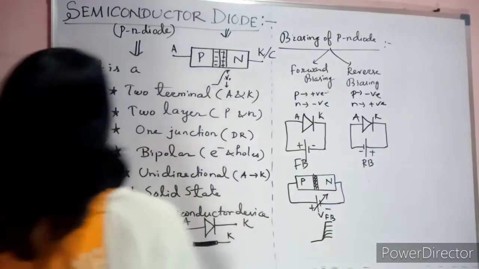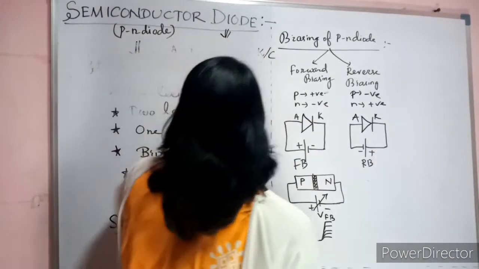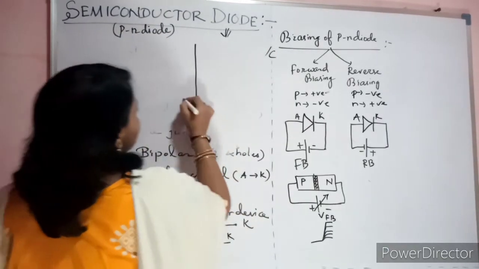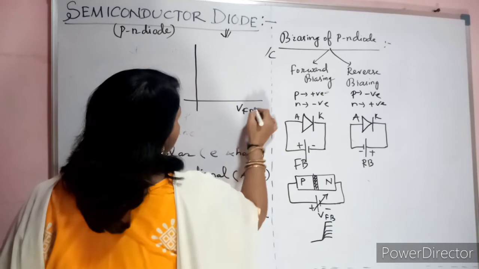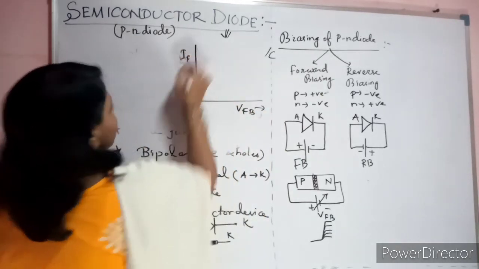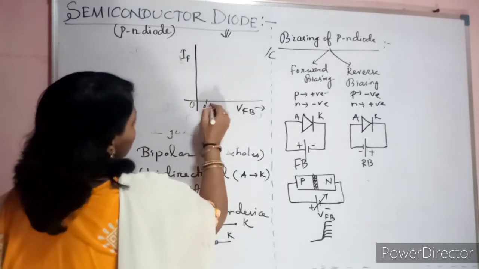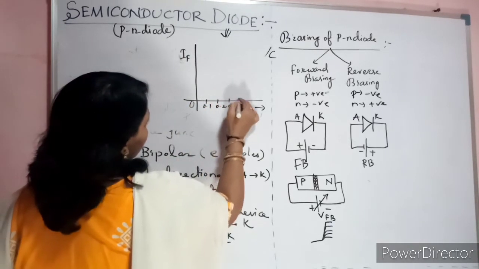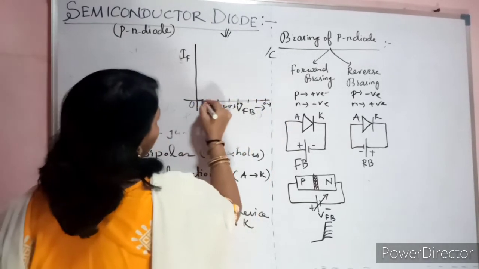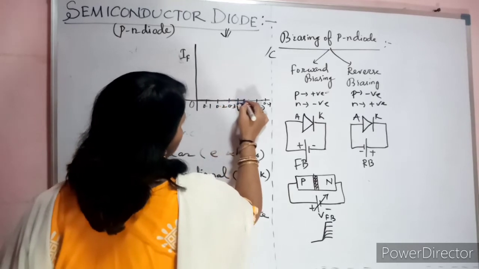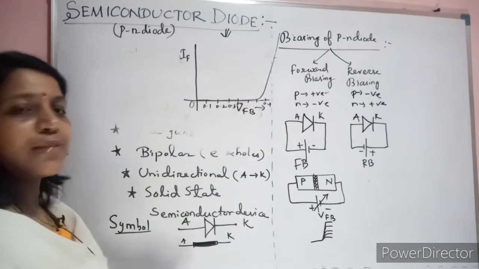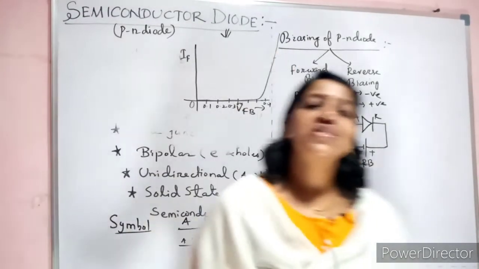You can see here the graph of the PN diode in forward bias. You are giving your forward bias voltage. This is the forward bias current, IF. Now this is 0. You increase 0.1, 0.2, 0.3, 0.4, 0.5, 0.6, 0.7. Now what do you find? Your current will be very small, negligible like this. Suddenly at this point, current starts to increase.